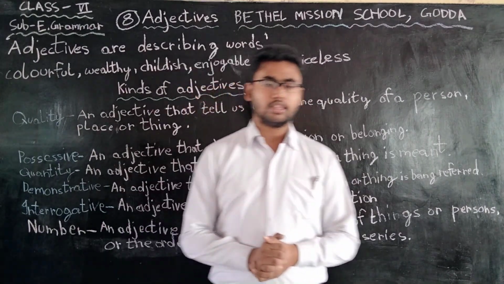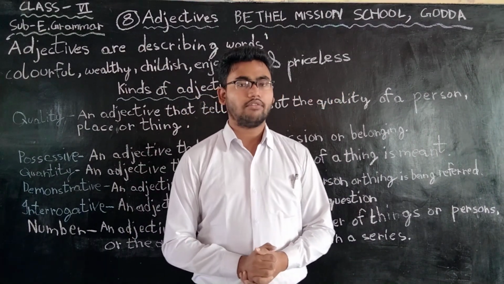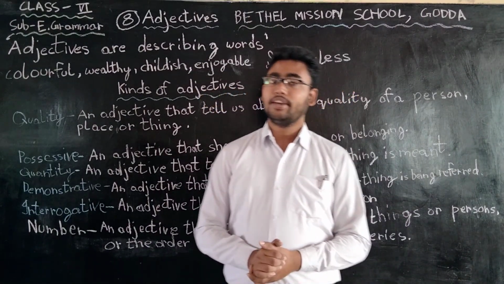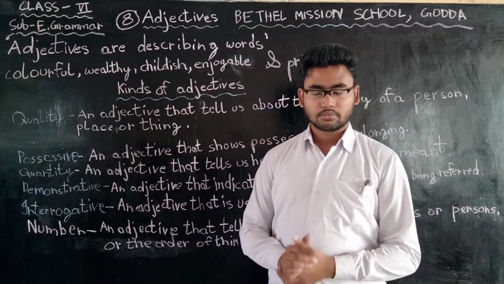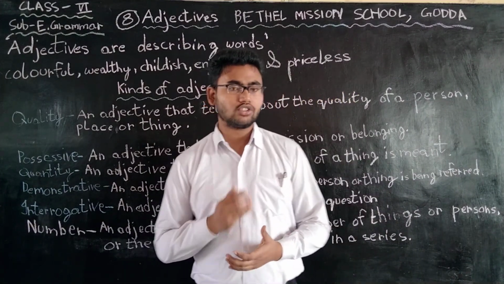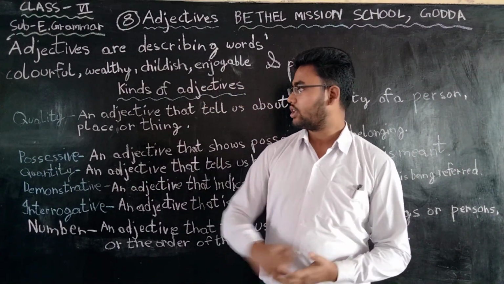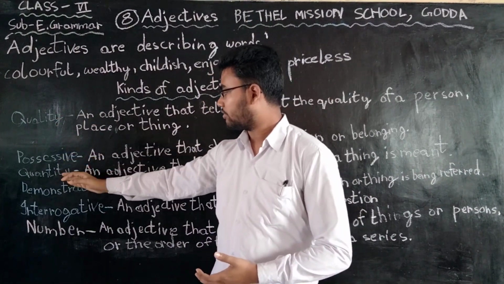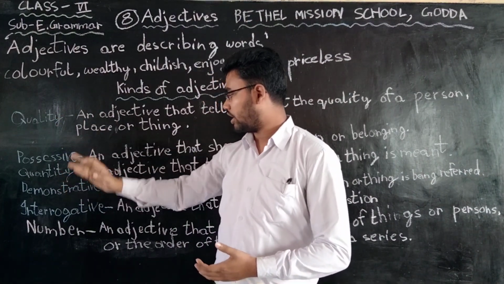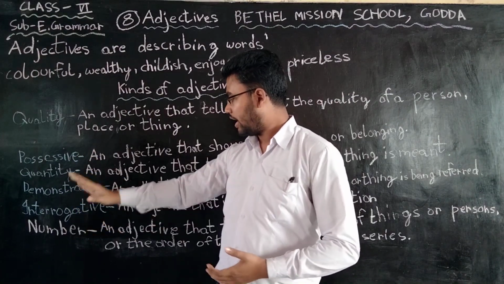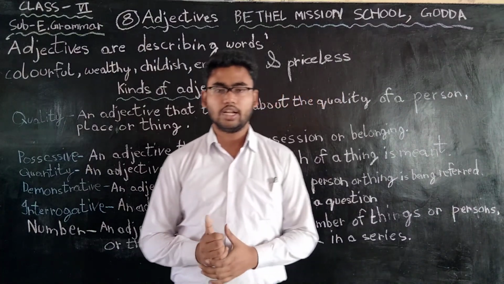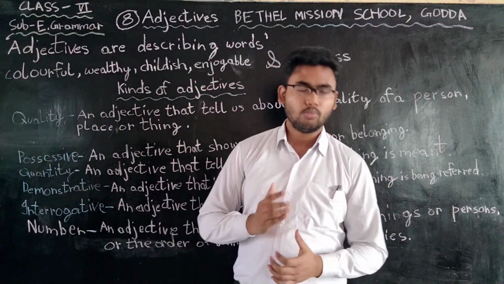So today we have learned a lot of things, students. We have learned what is adjective. Adjective is a describing word, and also different kinds of adjective and their function. Adjective of quality, possessive adjective, adjective of quantity, demonstrative adjective, interrogative adjective, adjective of number. So many things we have learned. Go through this lesson. You are going to know more about it.